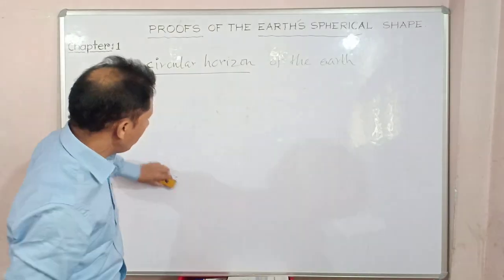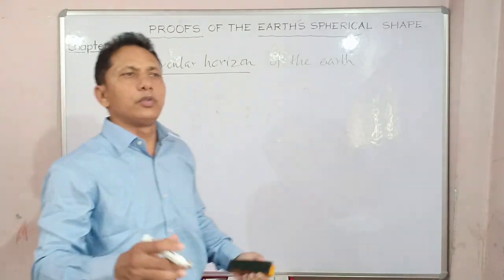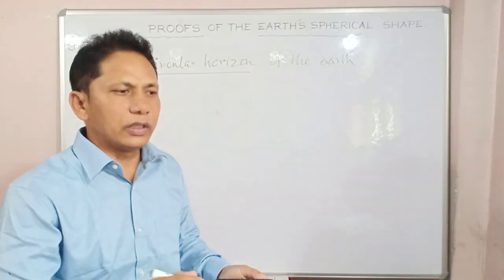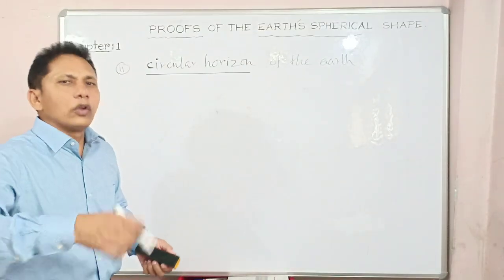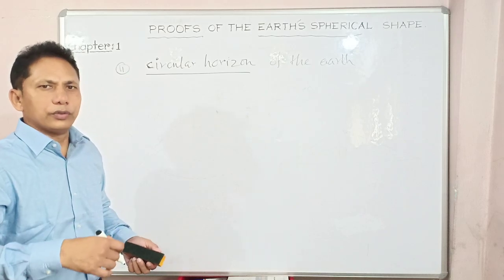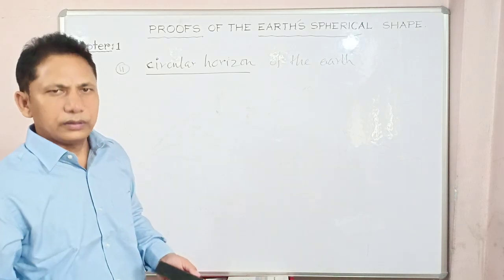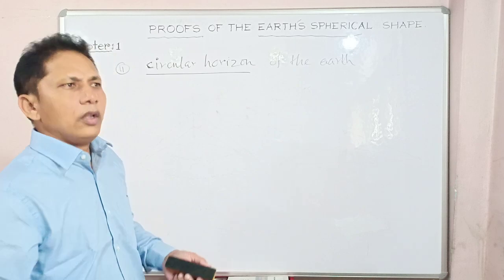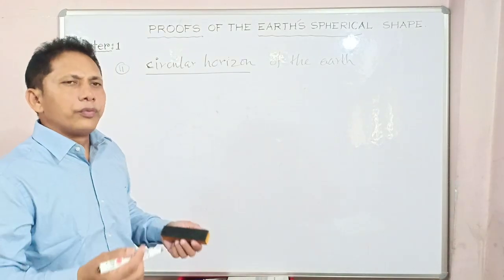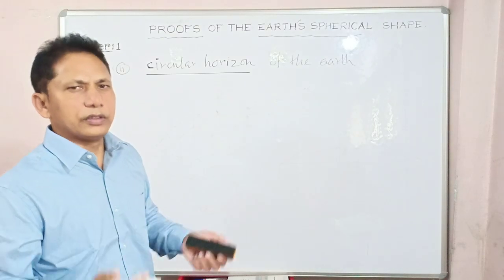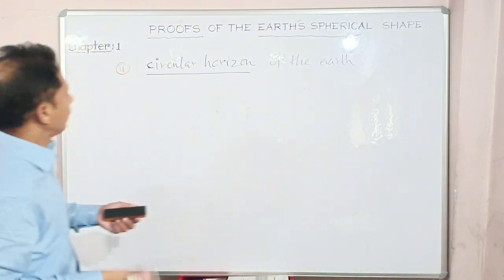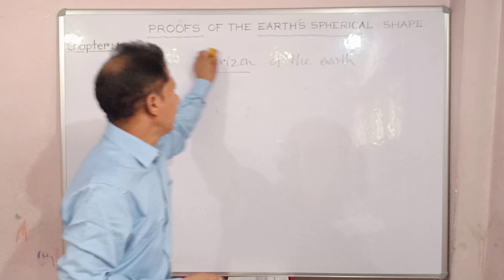So what is your aim? Your aim should be to learn it diagrammatically, so that if anyone comes in your annual exams, you can draw the diagram of a circular horizon, which proves the earth is spherical. Or: diagrammatically prove that sunrise and sunset prove the earth is spherical. This way a question can come. So this is proof number 2.